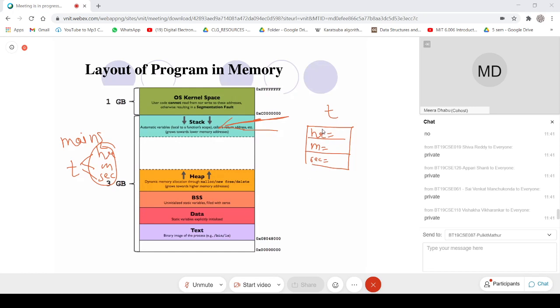Okay, I would like all of you to draw this diagram and remember this.